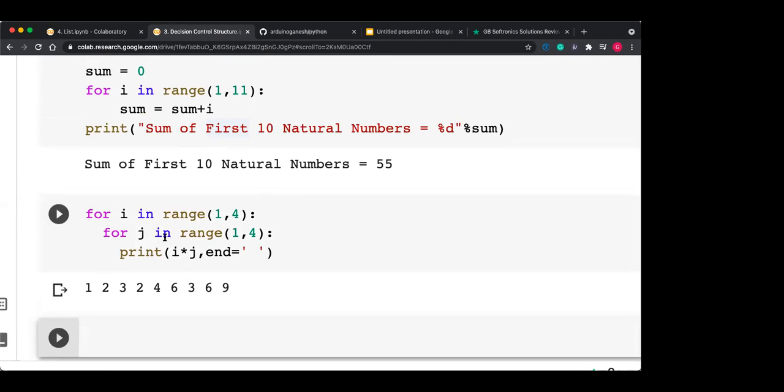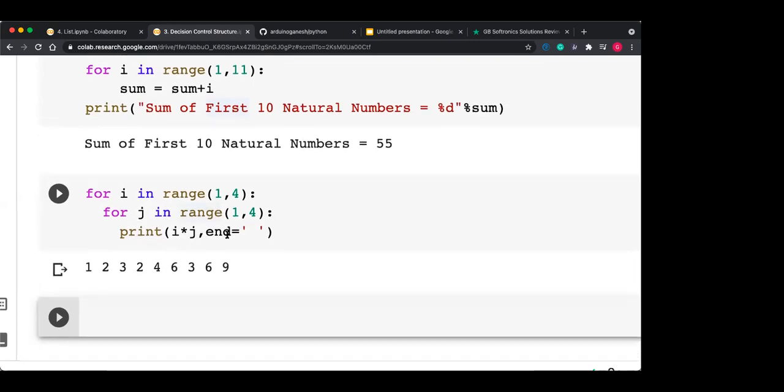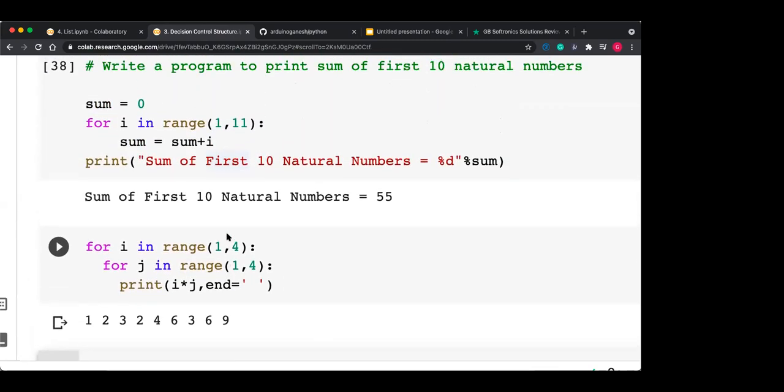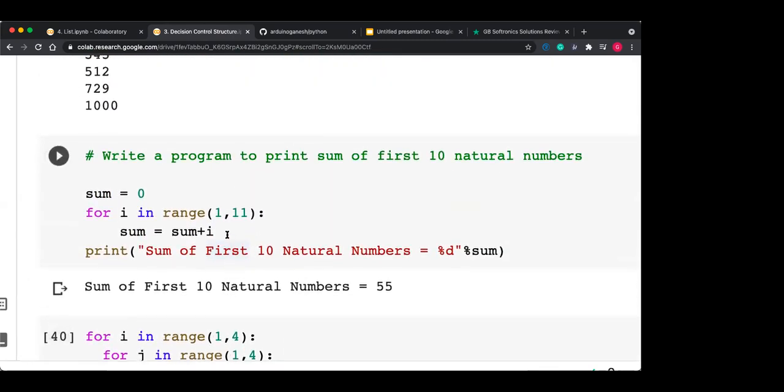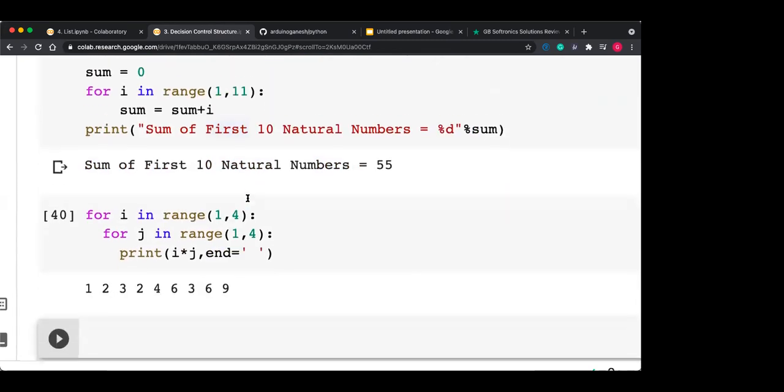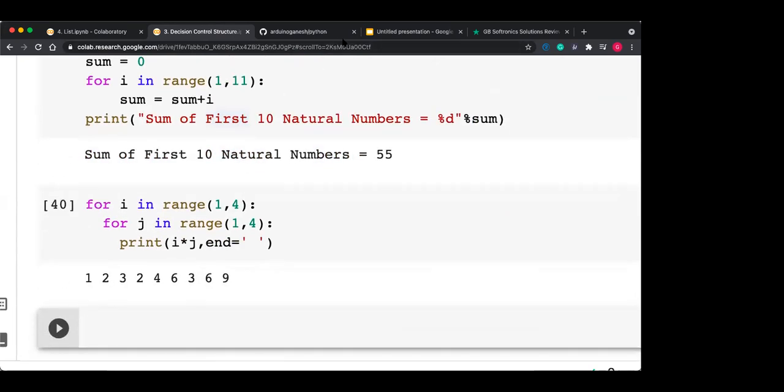So firstly, 1 into 1 is 1, 1 into 2 is 2, 1 into 3 is 3, like that, and then 2 into 1, 2 into 2, 2 into 3, then 3 into 1, 3 into 2, 3 into 3, like that. You can nest loops using the for loop or the while loop, any combination, depending on what your program needs.